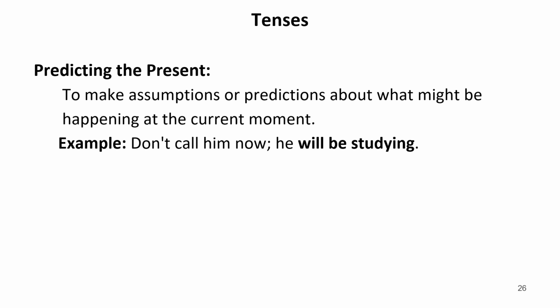To make assumptions or predictions about what might be happening at the current moment. For example, I'm sitting here and I'm just thinking what will be happening, what must be happening in my house. Don't call him now, he will be studying. It means it is just an imagination that he must be studying at his home or anywhere. So don't call him now. So it is a prediction, it is an imagination. So it should also be in future continuous tense.